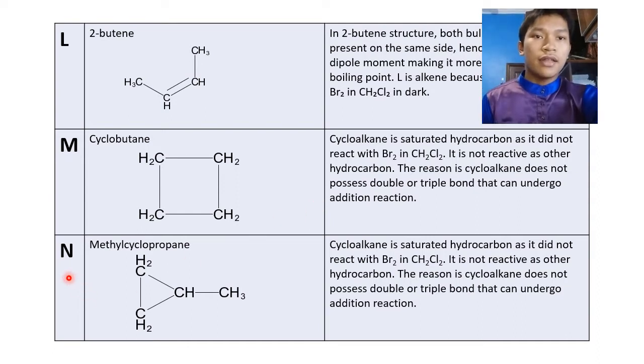The next one is N, methylcyclopropane. The explanation for N is the same as M, as both M and N are cycloalkane.